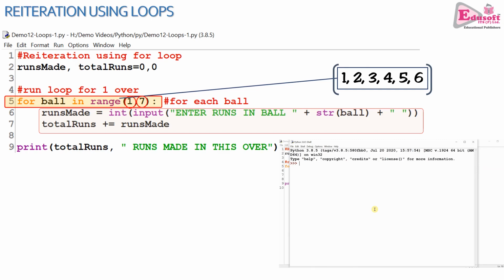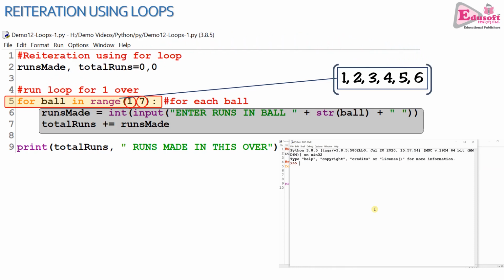First of all, value 1 will come into the variable ball. The program control will come to line 6. Line 6 is executing. User will enter the runs made, whatever value it is. That is accumulated in total runs variable in line 7. Next, number 2 will come into variable ball. Loop will execute the second time. Similarly, the third time, number 3 will come into variable ball. After that, number 4, then 5, finally 6. This way, loop will execute for 6 times, one by one.